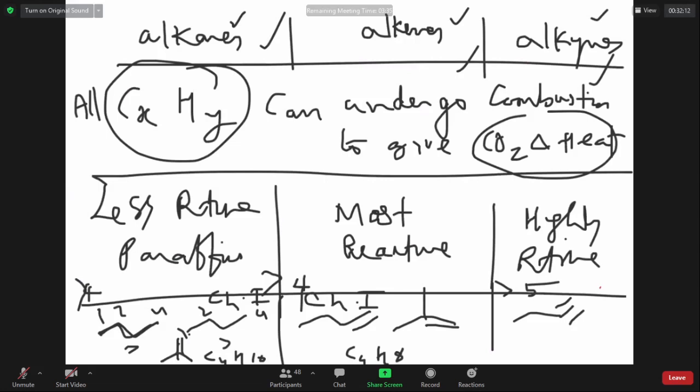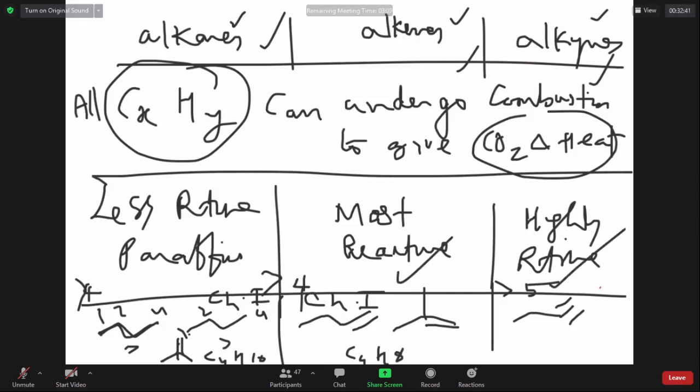Alkanes can show chain isomerism. Alkanes must have more than how many carbons to show chain isomerism? 5. 5 or more, more than 4. 5 or more carbons are needed to show chain isomerism in alkane. Alkenes can show position isomerism, alkynes can show position isomerism.